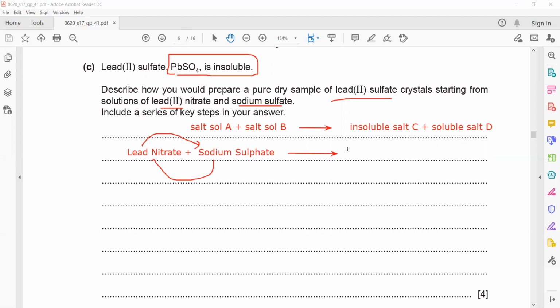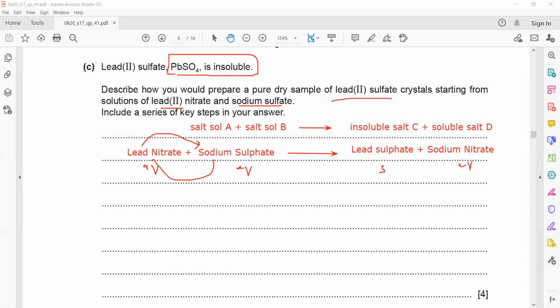This results in the formation of lead sulfate plus sodium nitrate. So we have aqueous lead nitrate and aqueous sodium sulfate. When we mix, it will form solid lead sulfate and sodium nitrate. This is the word equation I wrote.